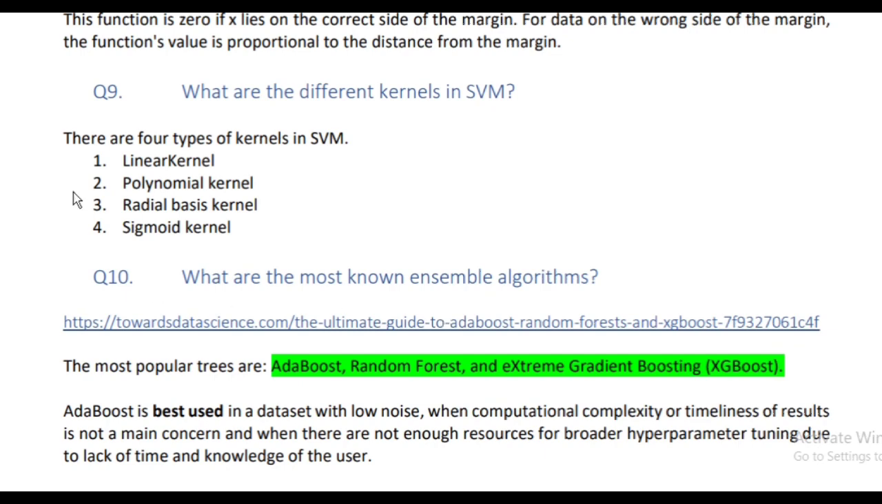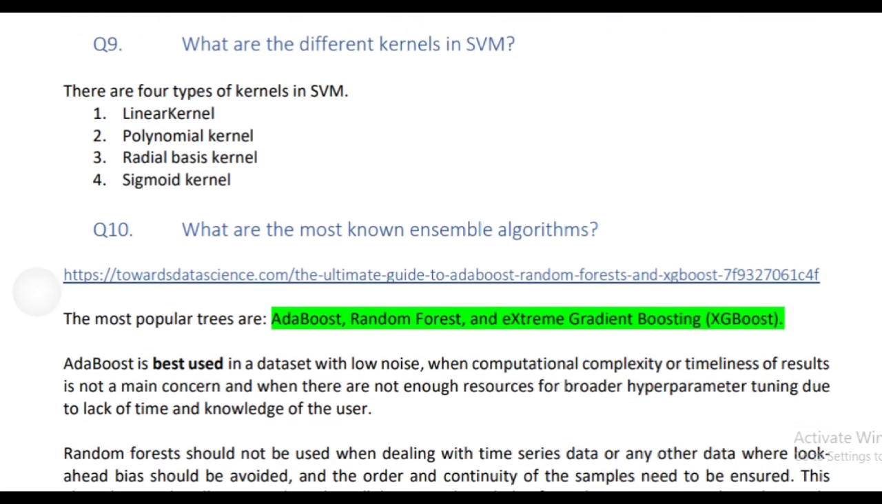Question number 9. What are the different kernels in SVM? There are 4 types of kernels in SVM. Number 1, linear kernel. Number 2, polynomial kernel. Number 3, radial basis kernel. Number 4, sigmoid kernel.